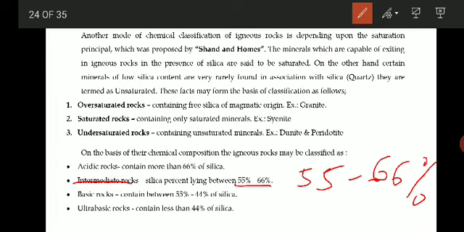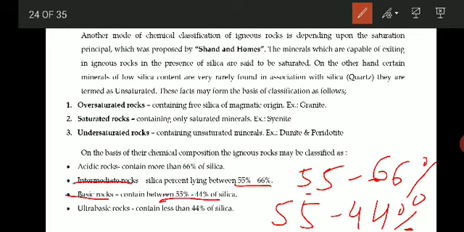If it contains silica between 55 to 44%, then these rocks are called basic igneous rocks. Basics, usually basalt and so on, contain very little silica, that is 55 to 44%.